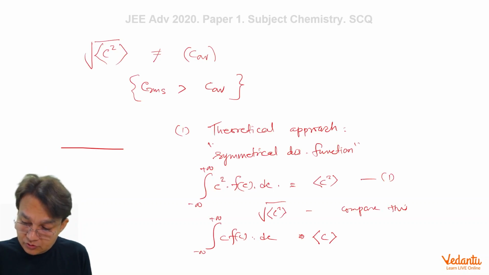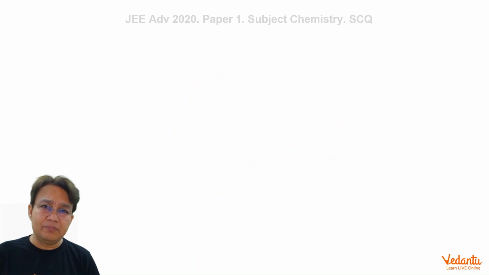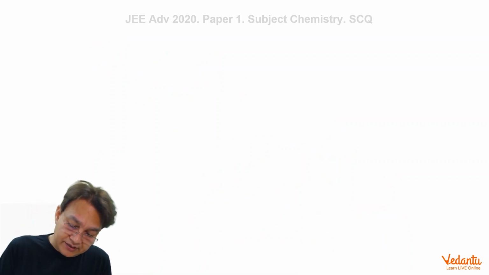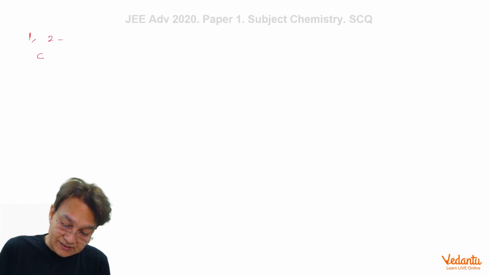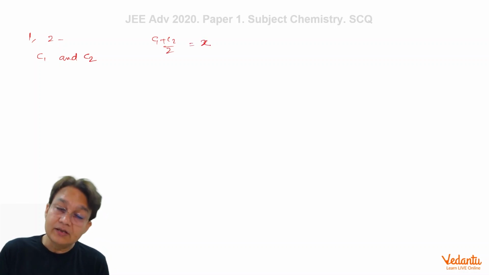So let us do it by common sense, a much simpler method. In this method, we'll take two molecules. Suppose we have molecule number 1 and molecule number 2, and these molecules are moving with speeds c1 and c2. What is their average speed? Average speed will be simply (c1 plus c2) by 2. Let's call this x. And what is their root mean square speed? That will be under root of (c1 square plus c2 square) by 2. Let's call this y.